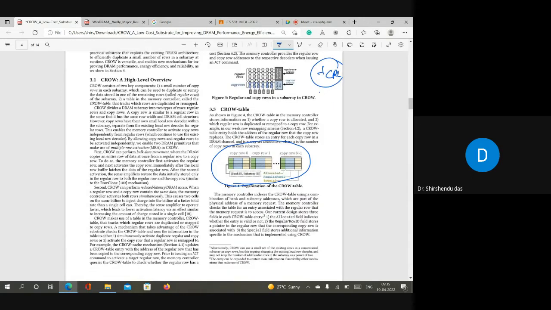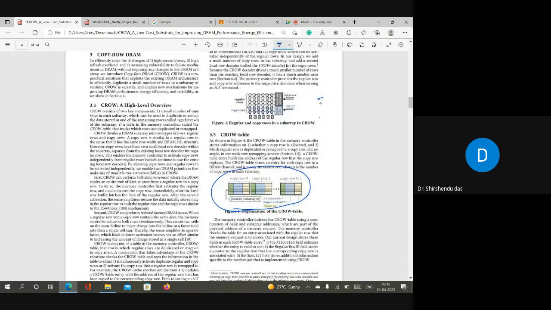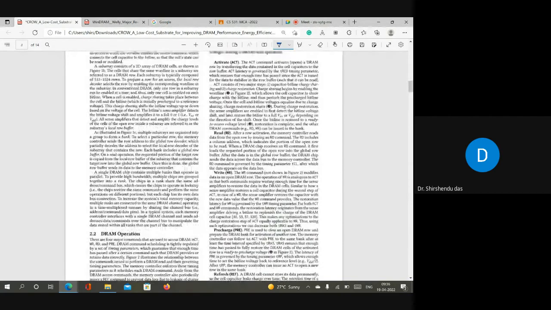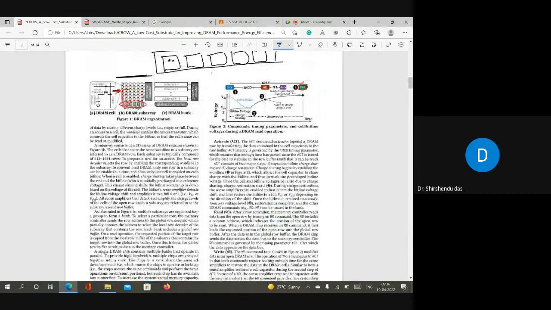Now the next point they use is that the same structure can also be used to handle the weak rows. I don't know whether I have explained this or not. If we design a DRAM, we say the retention time means, as I said here, that if we refresh all the rows, then after some time here we will refresh again.